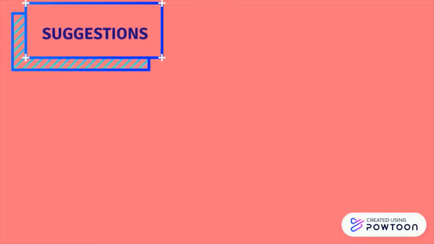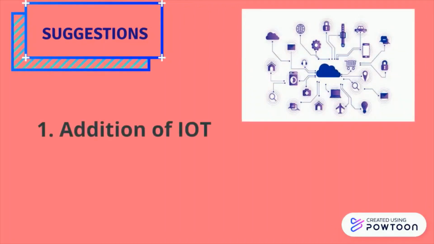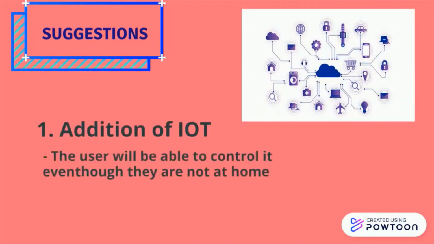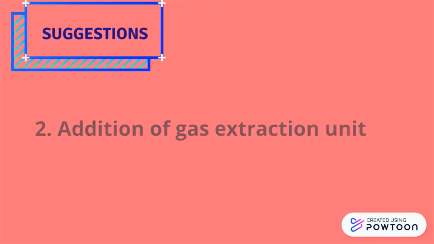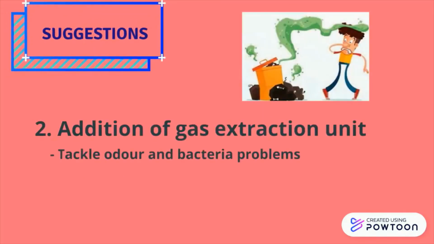After completing the project, a few suggestions have been made in order to improve its overall performance. First is the addition of IoT. With the addition of IoT, the user will be able to control the machine even though they are not at home, as long as they have a Wi-Fi connection with them. The next suggestion is the addition of a gas extraction unit. It will be able to tackle odor and bacterial problems, which might cause air pollution.